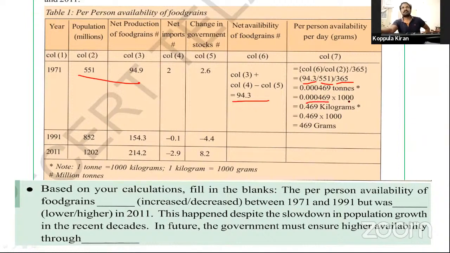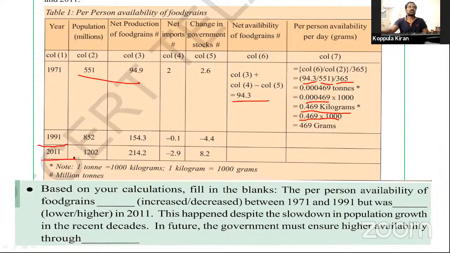This production multiplied by 1000 is converted into kilograms, 0.469 kilograms, and again converted into grams, 0.469 into 1000. Totally 469 grams available per person per day. So in our India, everybody should take 469 grams per day. In the same way, we'll discuss